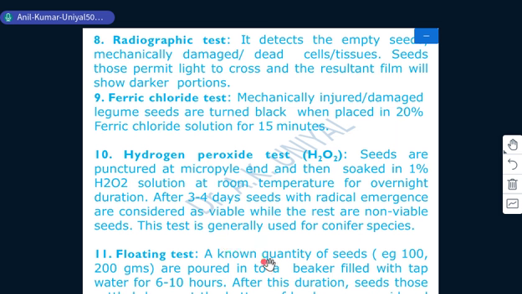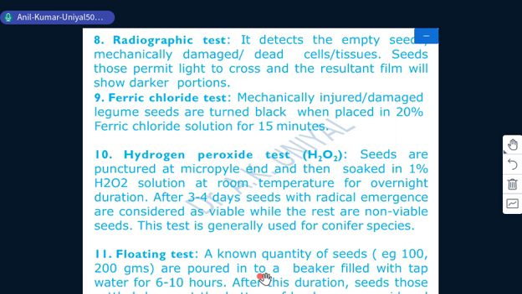Next test we have is the floating test, which is actually very simple, without any investment or skill, because these practices are already done by farmers when they are going for sowing of some pulses or other medium to large sized seeds.